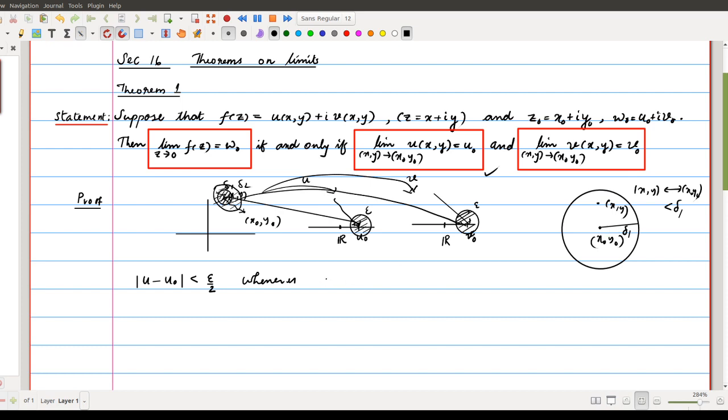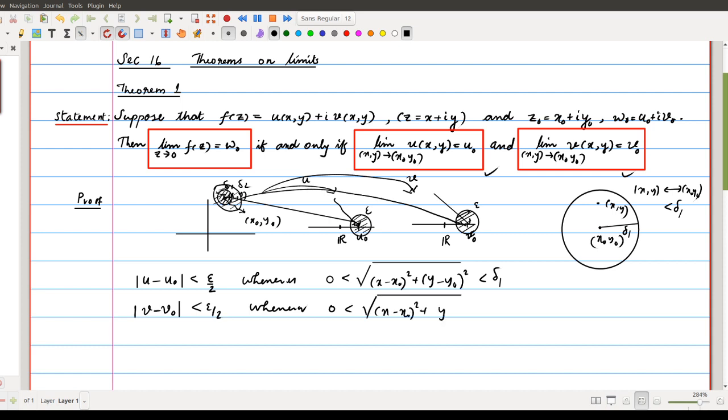Okay, that means 0 less than square root of (x minus x naught) square plus (y minus y naught) square is less than delta 1. Similarly, we apply the same definition for the second limit. We will get modulus of v minus v naught less than epsilon by 2 whenever 0 less than square root of (x minus x naught) square plus (y minus y naught) whole square is less than delta 2.